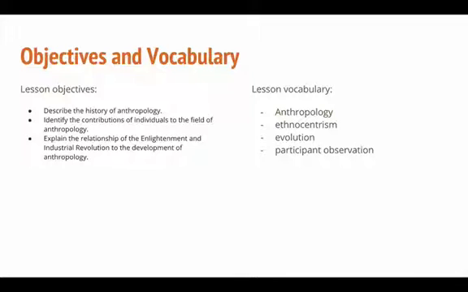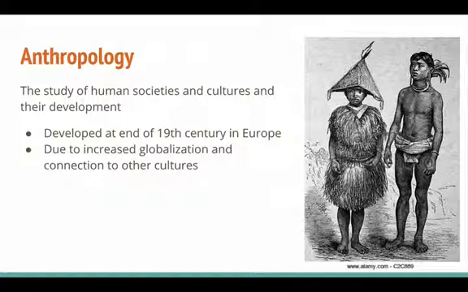And then finally, can you explain the relationship of different events throughout history and how they led to the development of the discipline of anthropology, specifically the Enlightenment of the 17th century and Industrial Revolution of the 18th and 19th century? And then the big vocabulary today. First, what is anthropology? What is the definition of this discipline that we're studying? What's ethnocentrism, evolution, and then finally participant observation.